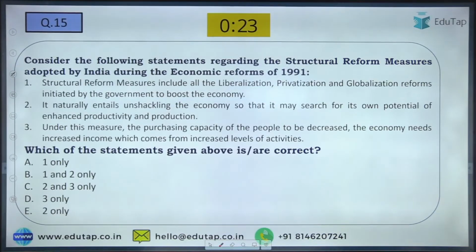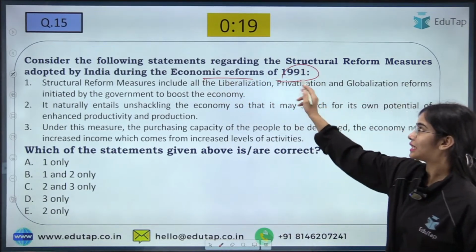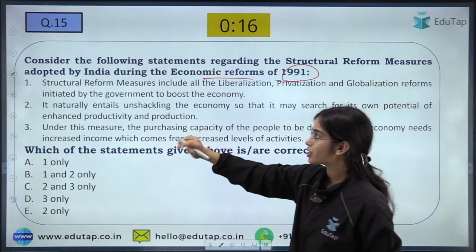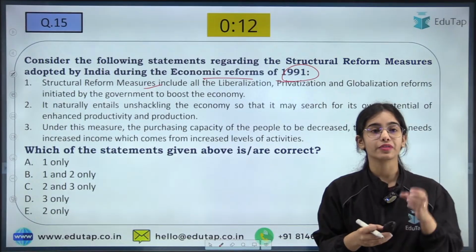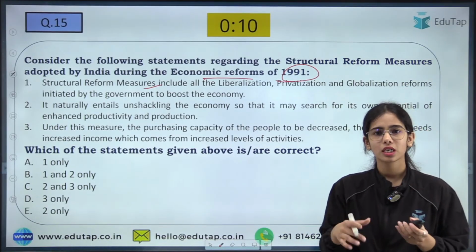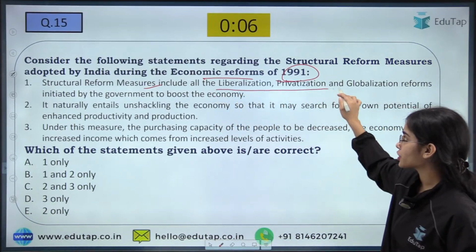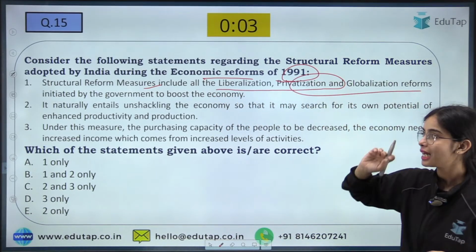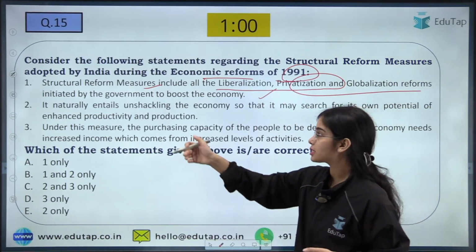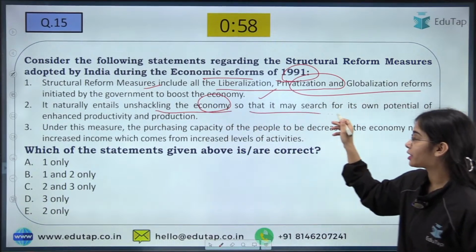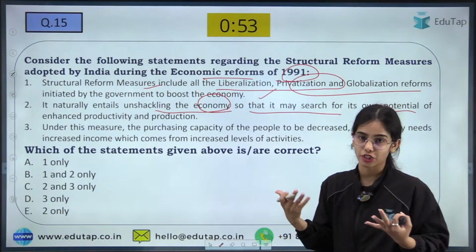So here the question is asking you about the economic reforms of 1991. Structural reform measures were the structural reforms undertaken in our country. The structure of our country was somewhat changed. Structural reform measures include all the liberalization, privatization and globalization reforms that were initiated by the government to boost the economy. It naturally entails unshackling the economy so that it may search for its own potential, so that we can have more productivity, more production in our country.